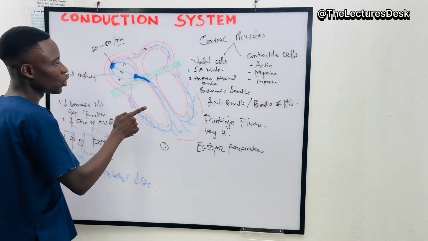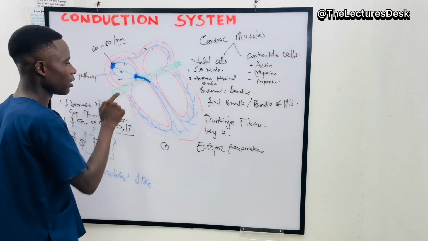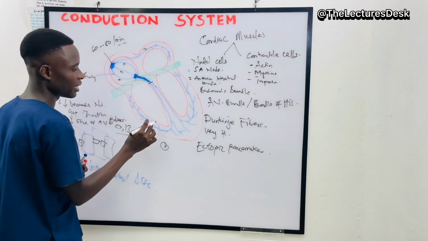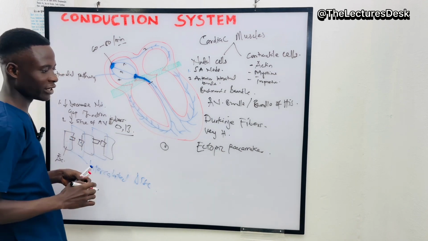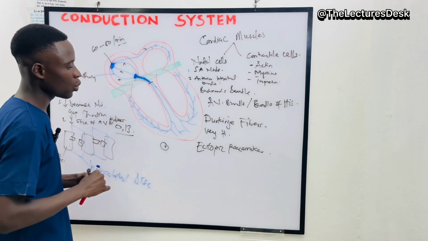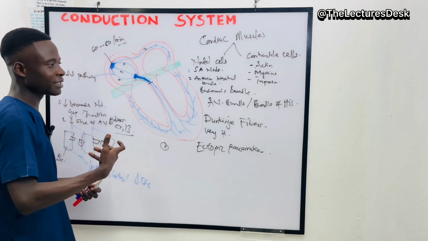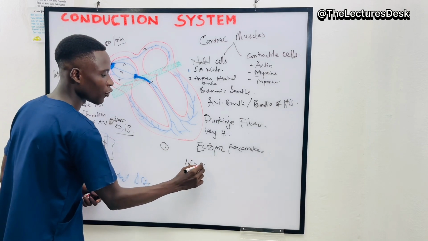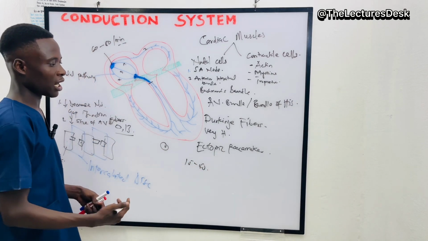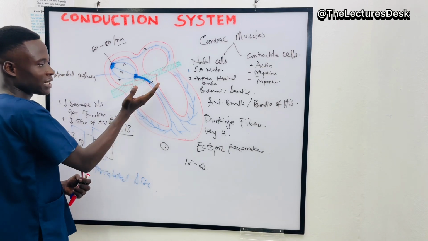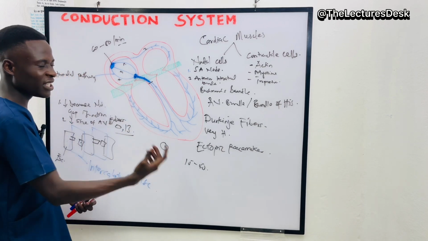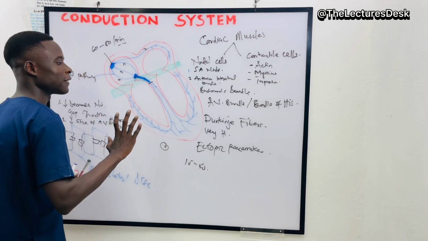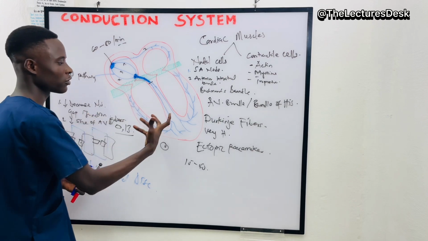Now, in another condition, where the AV node cannot transmit, there's a blockage in here, and the action potential cannot reach the Purkinje fibers. The Purkinje fibers also have the same ability of generating electrical impulse on their own. That is 15 to 40 electrical impulses, and because of that, when there's a blockage, this one becomes our pacemaker, generating the electrical impulse for the ventricle to send blood to all parts of the body, for the ventricle to continue working.